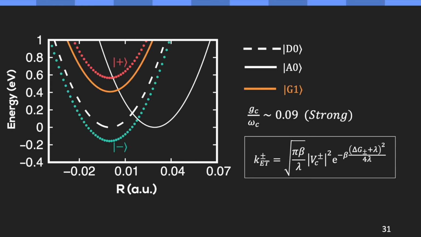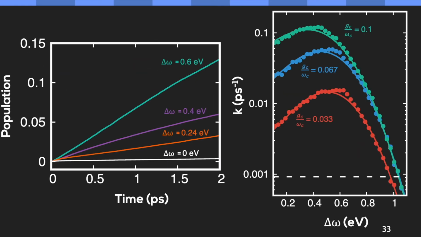As a result, the driving force that is in the exponent enhances the reactivity, but at the cost of a lesser diabatic coupling. However, because the enhancement in the exponent is much bigger than the suppression in the diabatic coupling, this leads to an overall enhancement of the electron transfer rate.